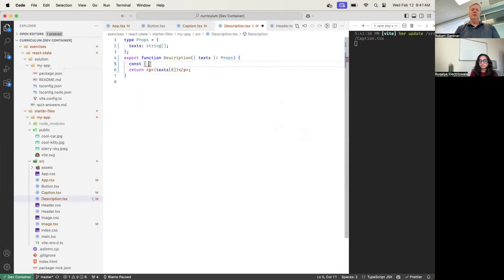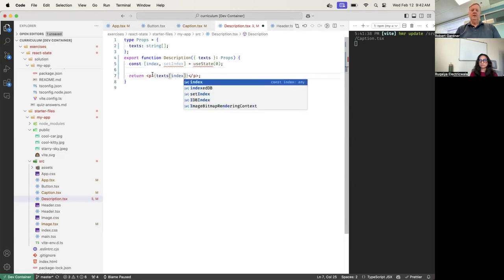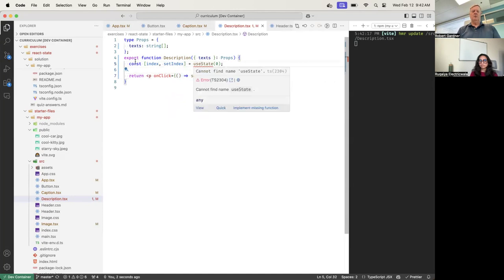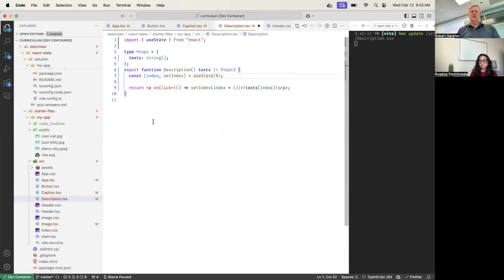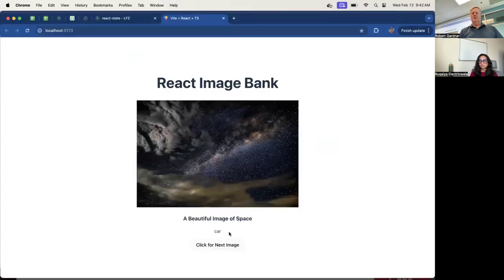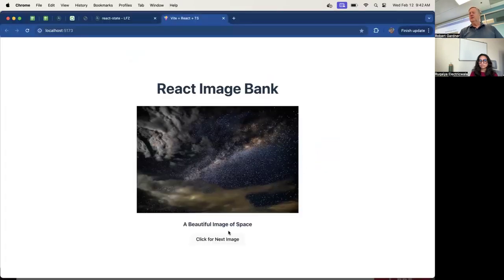Const [index, setIndex] equals useState(0). And this is going to be index. And then when I click on the P, onClick equals arrow function setIndex to index plus 1. All right. Oh, I forgot to import useState. So let me get it here. There we go. Now I go back to the description. And if I click, it goes to car, to cat, kitty, and then nothing.